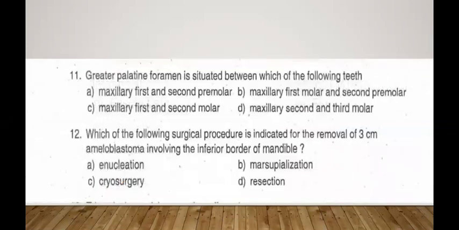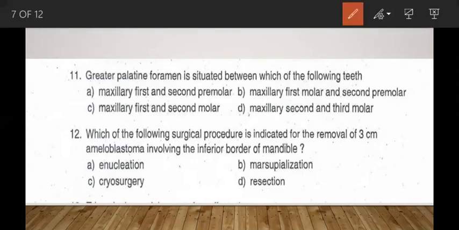Greater palatine foramina is situated between which of the following teeth? Maxillary first, second premolar; maxillary first molar and second premolar; maxillary first and second molar; maxillary second and third molar. According to Malamud, it is option B, maxillary second and third molar. The greater palatine foramina is situated in between the maxillary second and third molar. He studied 158 skulls, and about 91% he stated that it lies between the second and third molars. Moving to the next question.